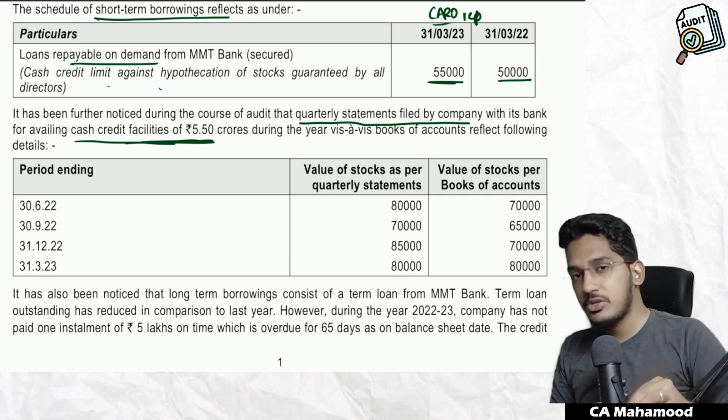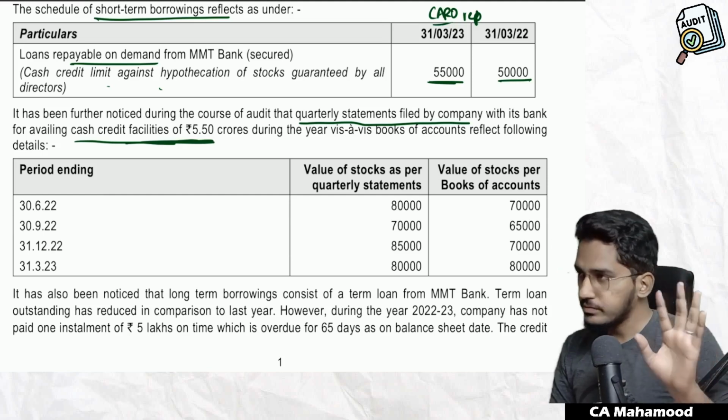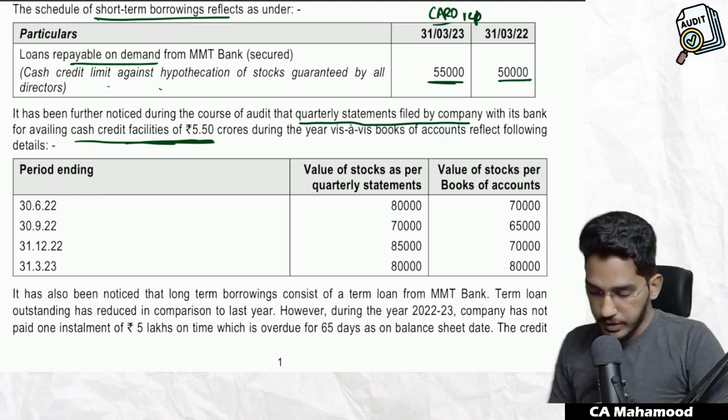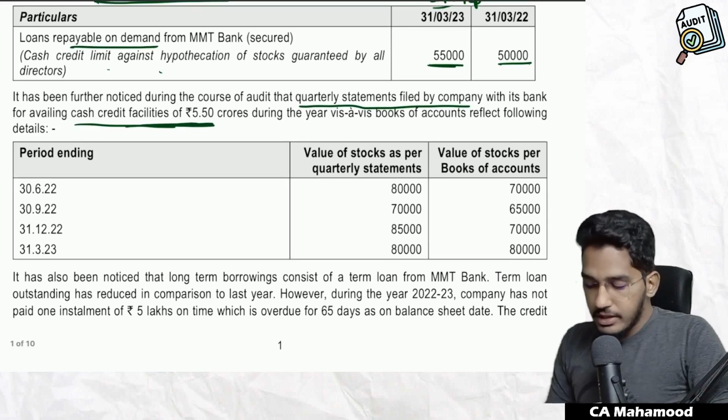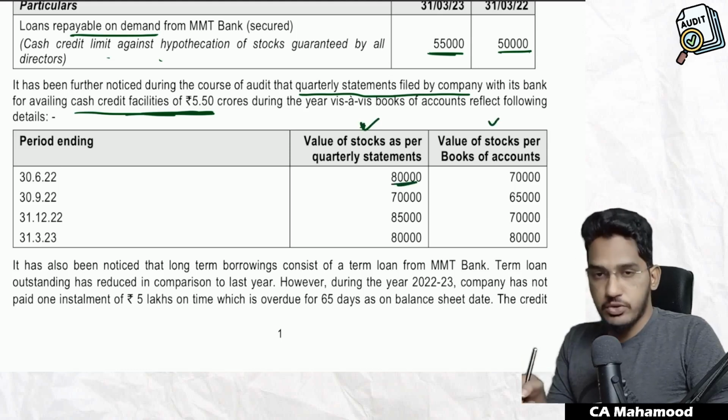On the basis of that stock statements, drawing power will be calculated. This point I have also explained in audit of banks also. So quarterly the company is required to submit stock statements. They are telling the value of the stock which was mentioned in the stock statement submitted and the actual value of stock as per books of accounts.